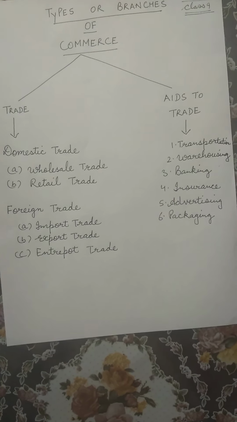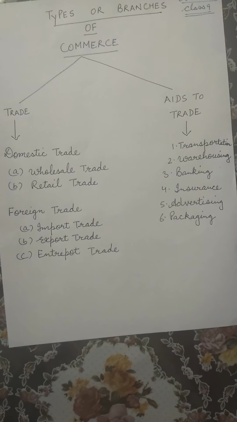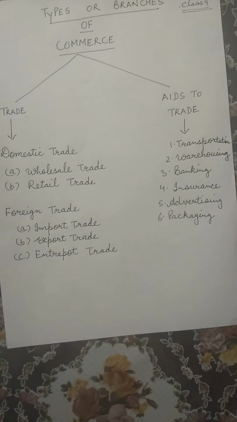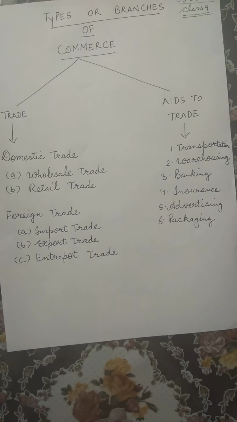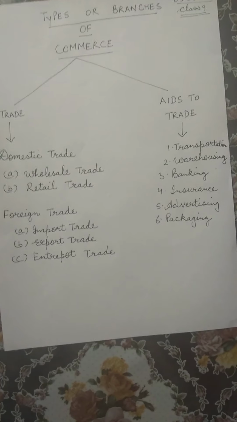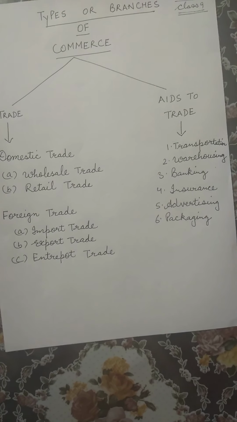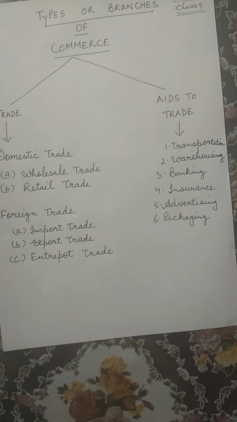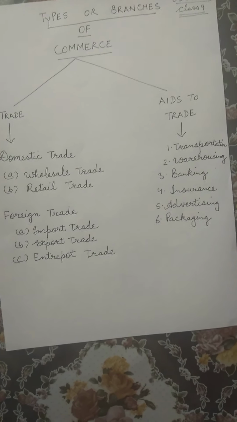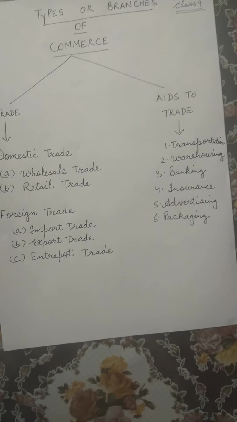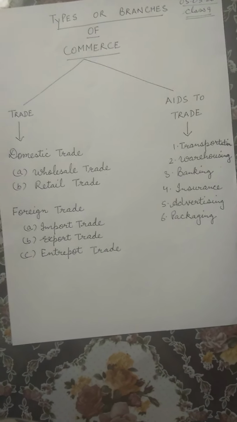So he is acting as a link. He is bridging the gap between the manufacturer and the retailer. So the key point in the wholesale trade is the quantity purchased by the wholesaler is in bulk. The people who are involved in wholesale trade are known as wholesalers.